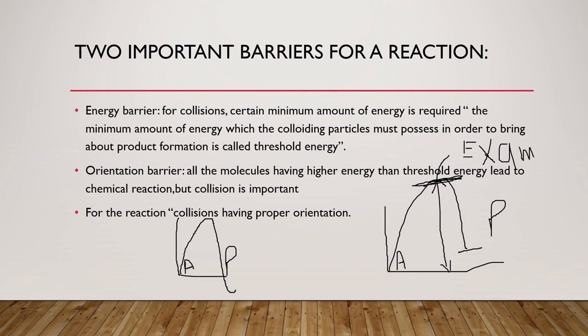Only a fraction of molecules is available for the formation of product. Why? Because of improper orientation. So again, I am telling you, this is the A.